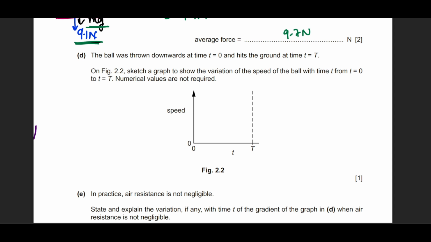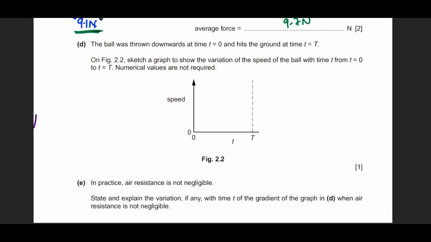Without using values, of course, he says to sketch the graph of speed against time t. He says it hits the ground at time t equals 0. If values were required, then what would the graph look like? You see, at the beginning of the journey, it would have been moving at a speed of 6.8 meters per second. And at the end of the journey, it was moving at a speed of 8.7.